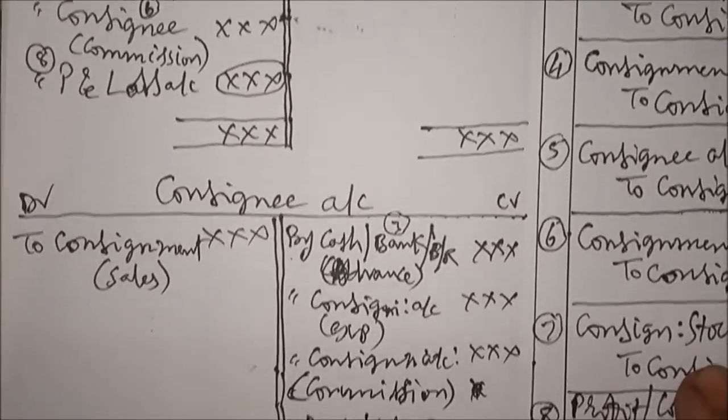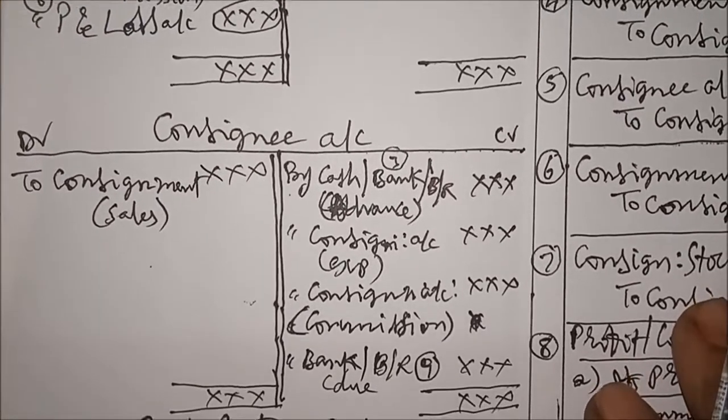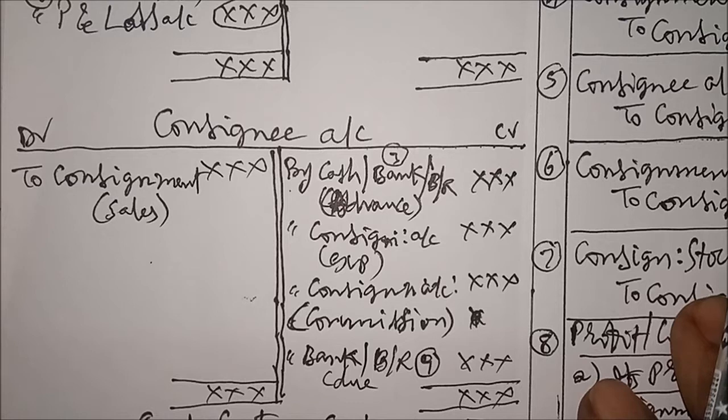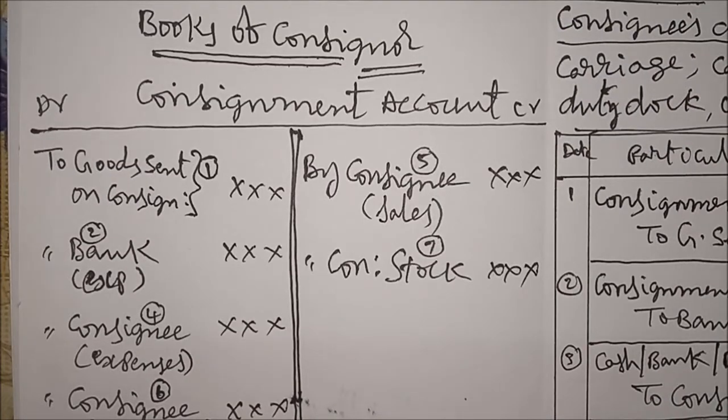Next account is the consignee account. It is prepared to find out how much amount is due from the consignee. It is a personal account. Debit the receiver, credit the giver is the rule for a personal account. So consignment account is prepared to find out the profit or loss.